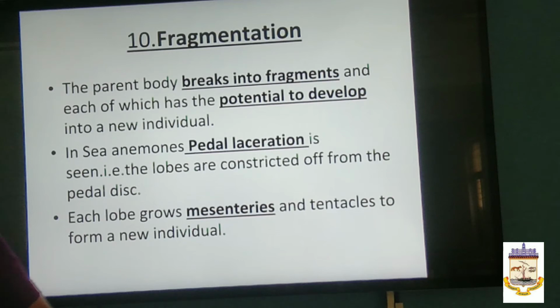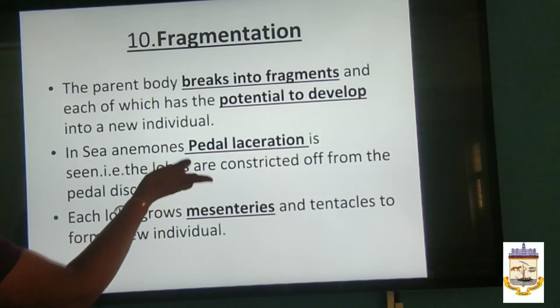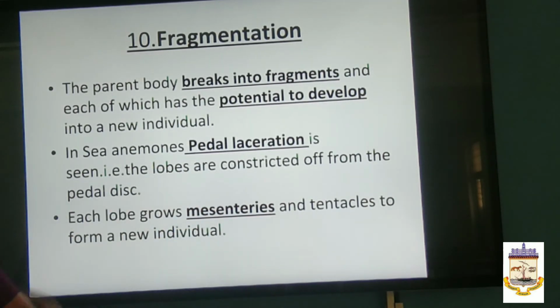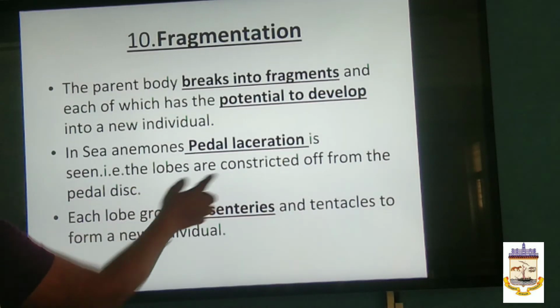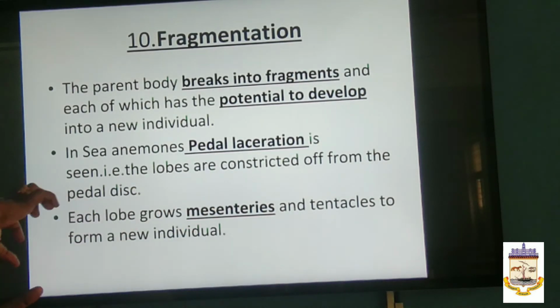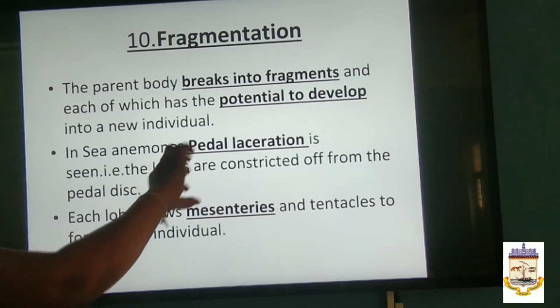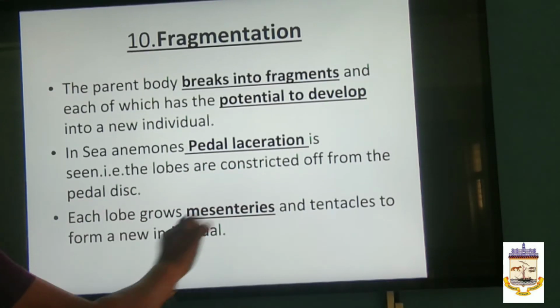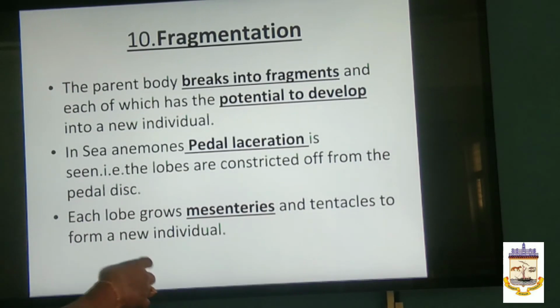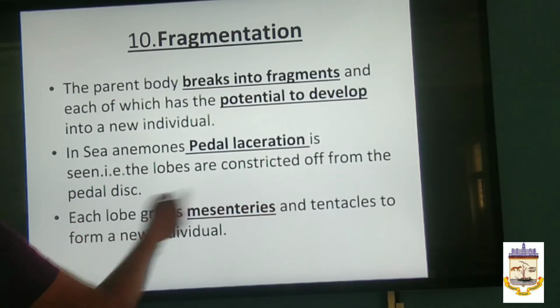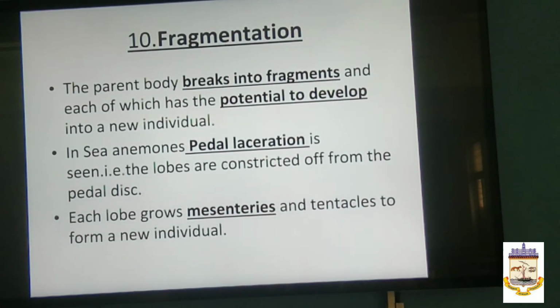Here pedal laceration is seen. Pedal means the leg, the base of the disc. Laceration is seen here, that is, the lobes are constricted off from the pedal disc. Each one, when it is completely developed, is lacerated from the parent body. It is taken out from that. Each lobe grows mesenteries, as well as the tentacles, to form new individuals.